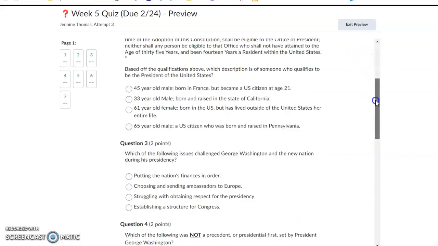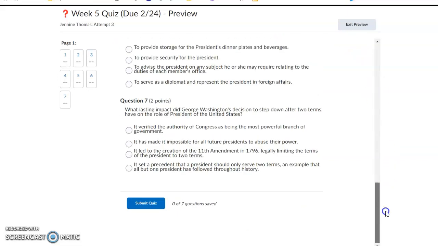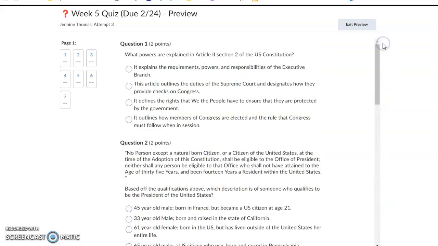I'll be reading the quiz questions and answer options to you. The quiz has 7 questions and is worth 14 points. When you're done with the quiz, be sure to click Submit Quiz at the end so that it shows up correctly in Gradebook and you can see your grade immediately after completing the quiz.